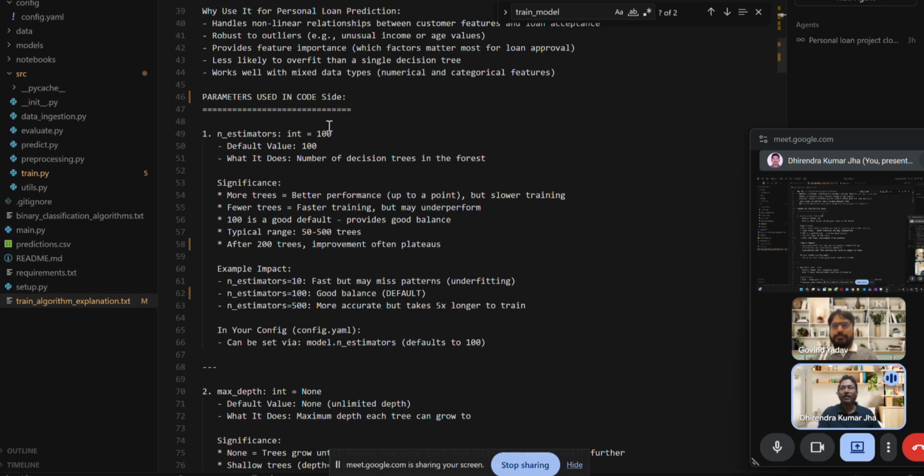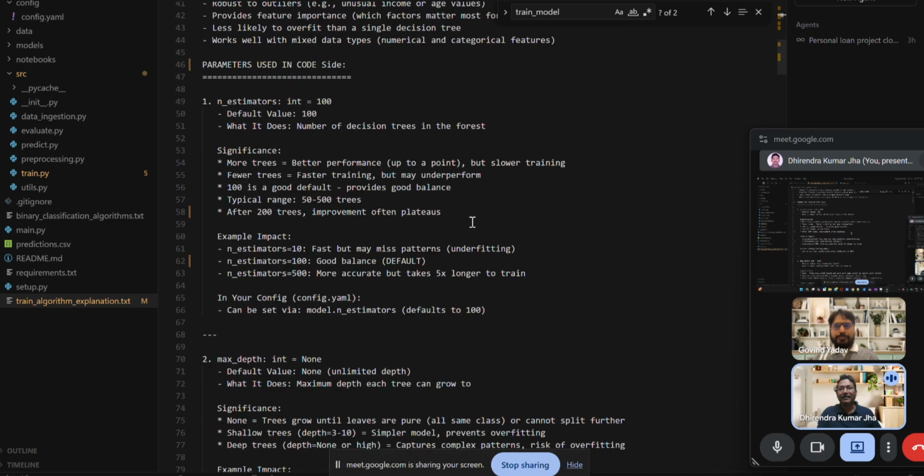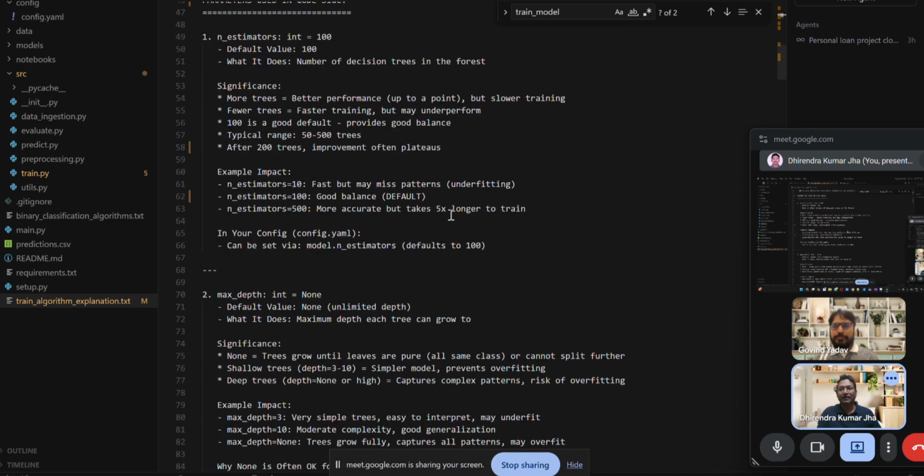So first of all, we see what the parameters are. Here is n_estimators, whose default value is 100. If we take 100, it gives a normal result, normal quality, but if we increase it, the model complexity improves. It takes us some more time, right?